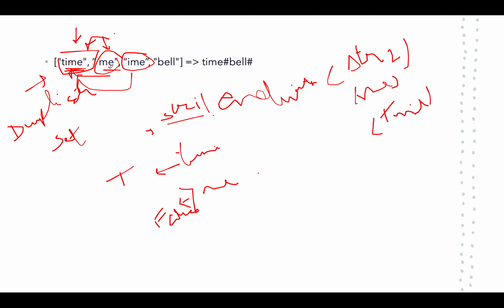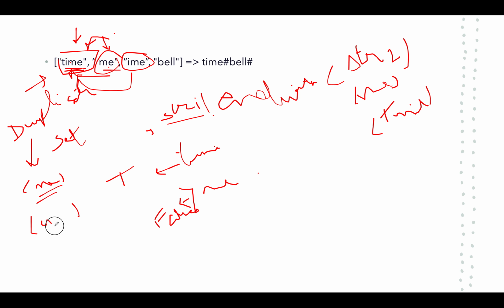"time" ends with "me". That's true. So a duplicate set has "me" in it now. So we'll add "me" into our duplicate set. Then comes "ime". "time" ends with "ime". That's true again. So we will add "ime" in our duplicate set. And "time" does not end with "bell", so we can move ahead and ignore the case. So this is how we'll build our data set.